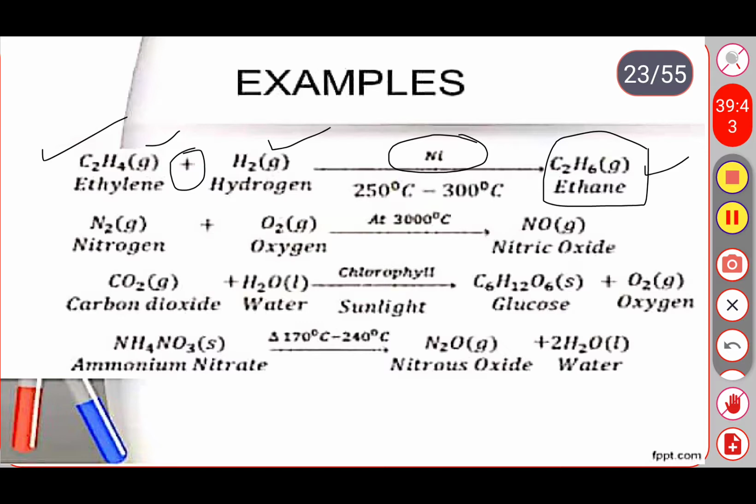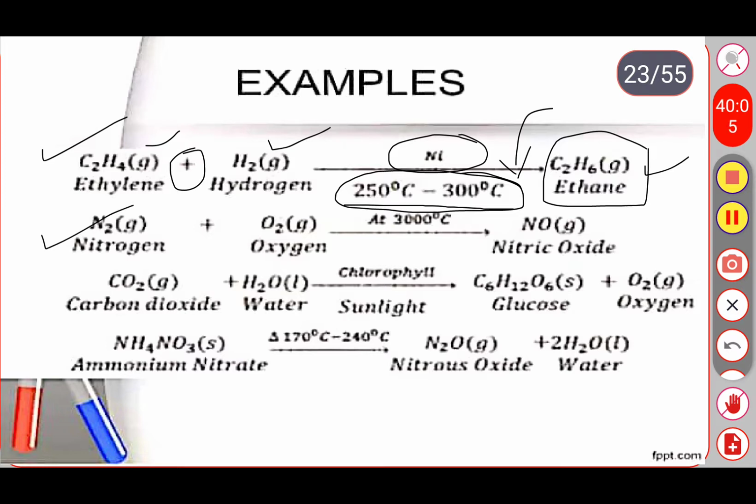And it needs some temperature also. So what is the required temperature? Around 250 degrees Celsius to 300 degrees Celsius. In presence of this temperature only the reaction will take place. Okay, see the next example.